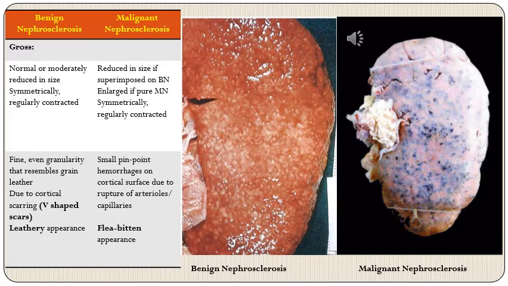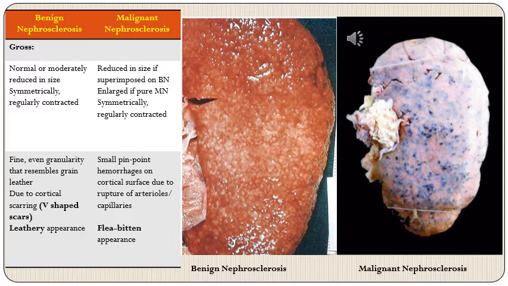Next is gross appearance of benign and malignant nephrosclerosis. First of all, the size of the kidney. It will be normal or moderately reduced in size in benign nephrosclerosis, and it will be symmetrically and regularly contracted. This term symmetrically regularly contracted we have used many times. Similarly, malignant nephrosclerosis, if it is superimposed on a long-standing case of benign nephrosclerosis, then the size of the kidney will be reduced. But if it develops suddenly, then it will be slightly enlarged, and again it will be symmetrically and regularly contracted.